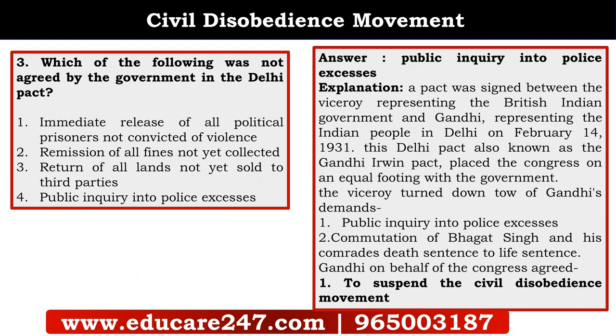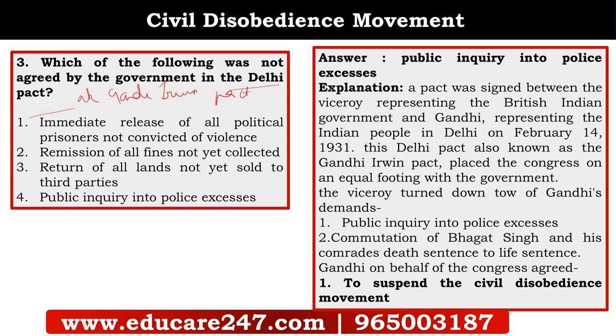Next question is, which of the following was not agreed by the government at the Delhi Pact? So you know there is a Delhi Manifesto, there is a Delhi Pact, and there is a Delhi Proposal. All these three are important. The Delhi Pact was also known as the Gandhi-Irwin Pact. There were certain provisions made in the Gandhi-Irwin Pact. We have to know which were agreed by the government, which were not agreed by the government, and which were put forward by Gandhi. Here they have asked us which of them was not agreed by the government.